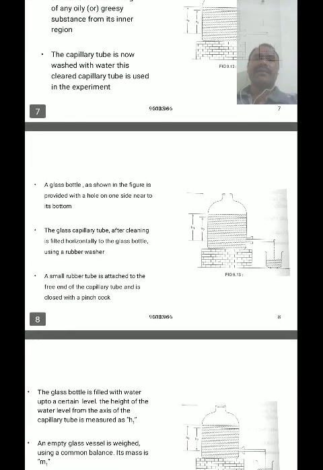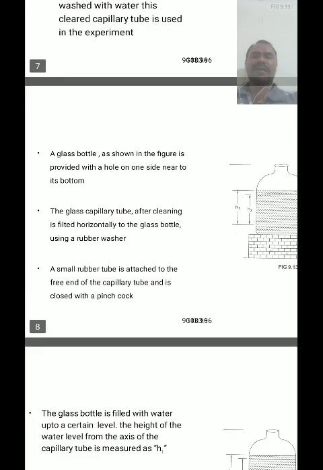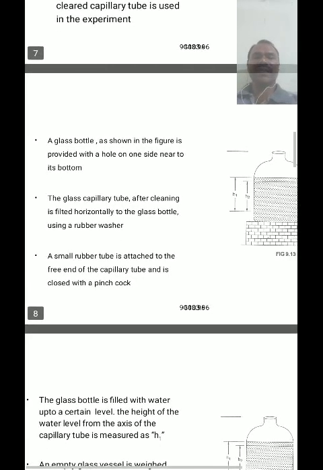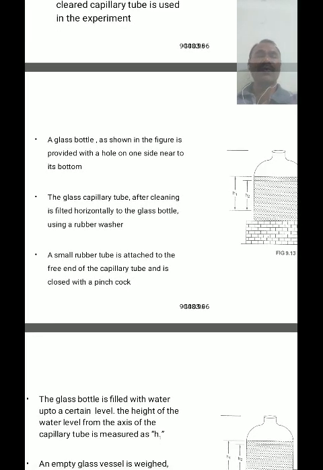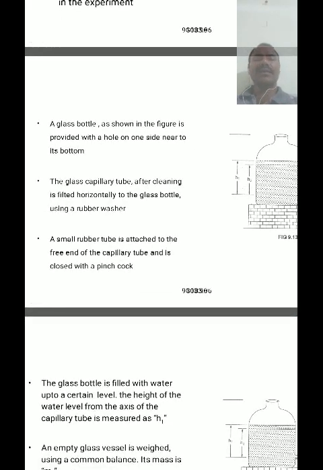And we have to consider one aspiratory bottle. In this aspiratory bottle we have to take distilled water, so that any dust particles are cleared. We use a glass bottle, as shown in the figure, provided with a hole on one side of the aspiratory bottle just above the bottom, using a rubber washer.